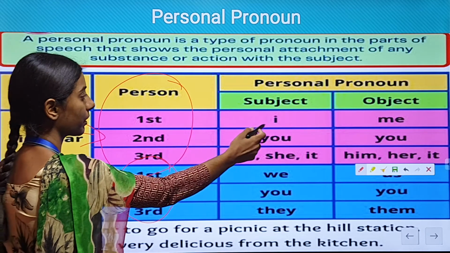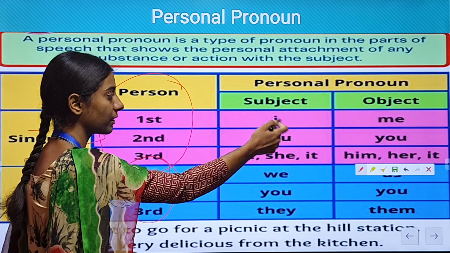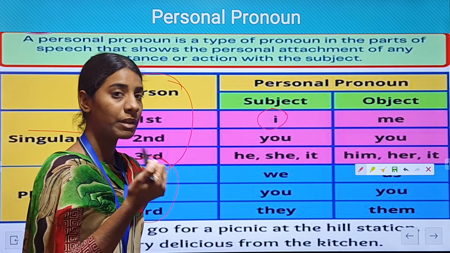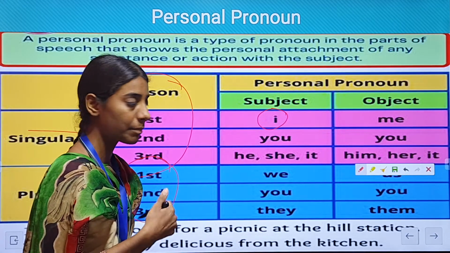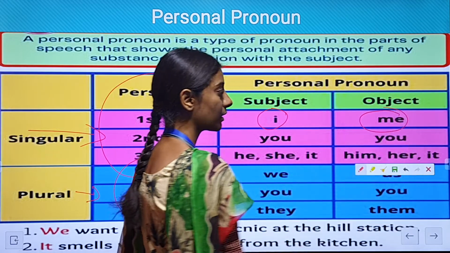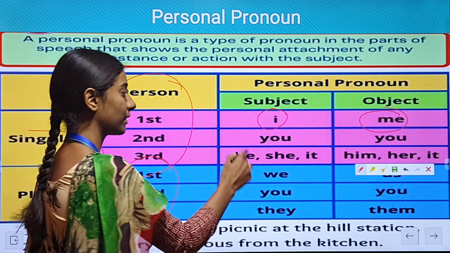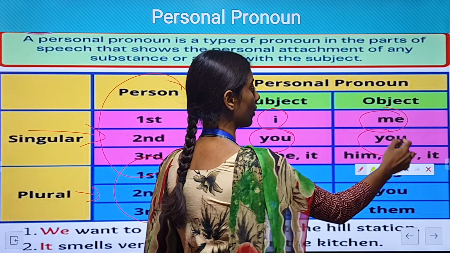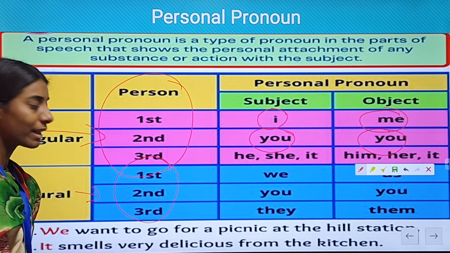Now who is the first person? When a person is referred to as a subject, then we will use I. If we are talking about our own self, for example, if I am talking about myself, then I will use I. Okay, and I is the subject. Object, me. When we are referring to any person as an object, that is me. Second person, as the subject it will be you, and the object will also be you only. It is not going to change. So you will remain the same in both the subject and the object.